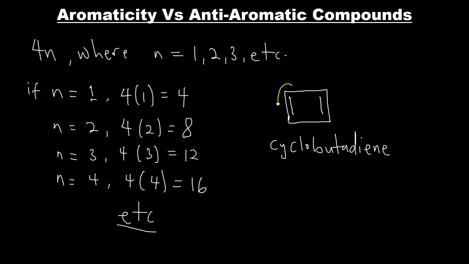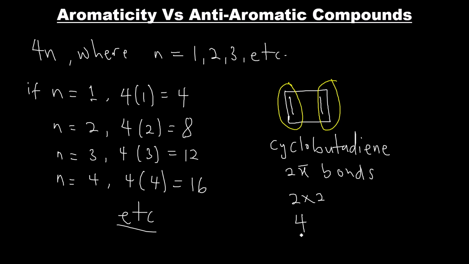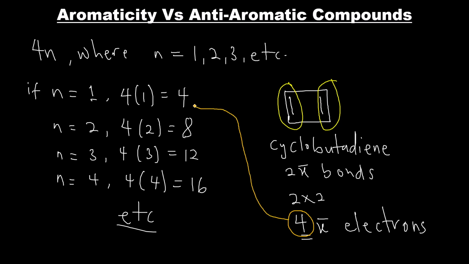So cyclobutadiene has 2 double bonds. That means we have 2 pi bonds, and each of the bonds contains 2 pi electrons. So how many pi electrons do we have in total? We have 2 times 2. That gives us 4 pi electrons. So for cyclobutadiene, there are 4 pi electrons present. If we check it against the electron counts that should be present in a molecule to be considered anti-aromatic, we have 4, 8, 12, 16, and so on.